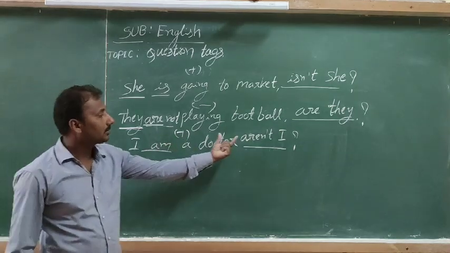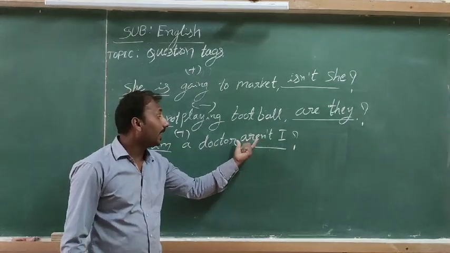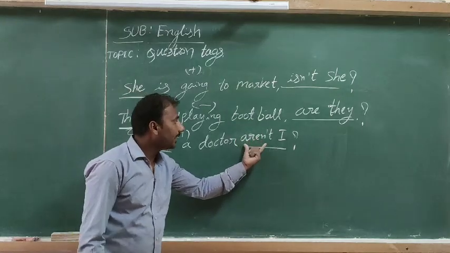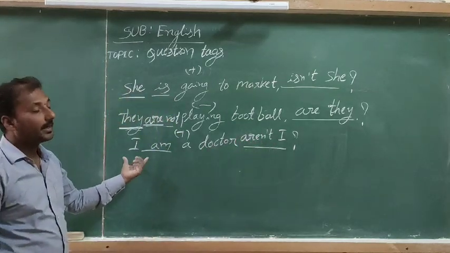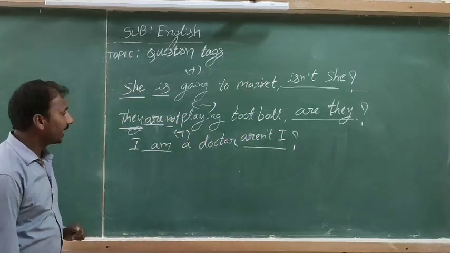Am plus not is aren't, not amn't. Okay, it's aren't I. Aren't I is a suitable tag.